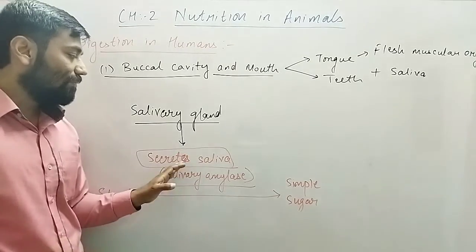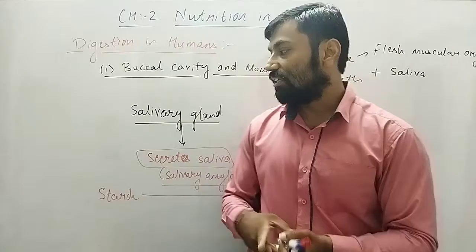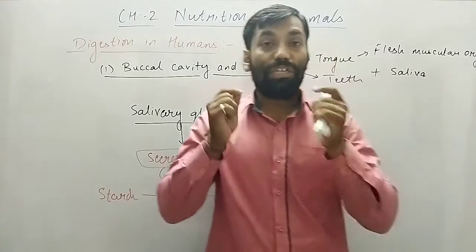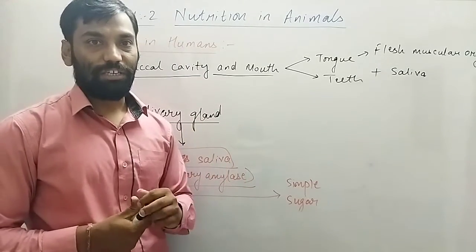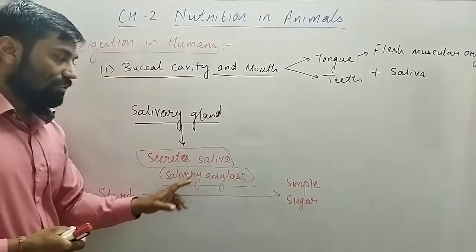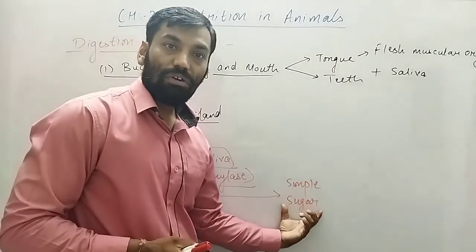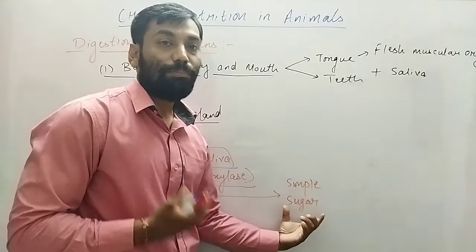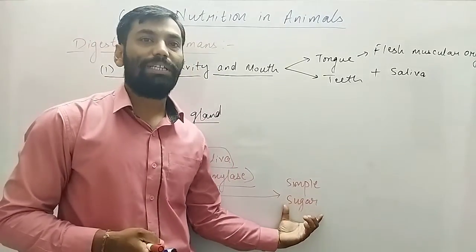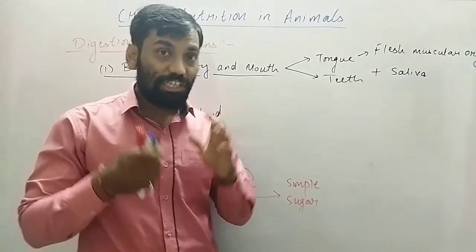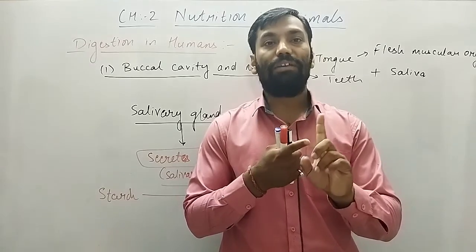So I can say saliva helps in the digestion or breaking down of carbohydrates, because starch is one type of carbohydrate. So digestion of starch starts within the mouth, and that is done by saliva. Saliva converts the starch into smaller units, a simpler molecule, that is sugar, which can be easily absorbed by the body. So in the mouth, what have we discussed? We have discussed the teeth, the tongue, and what saliva does.